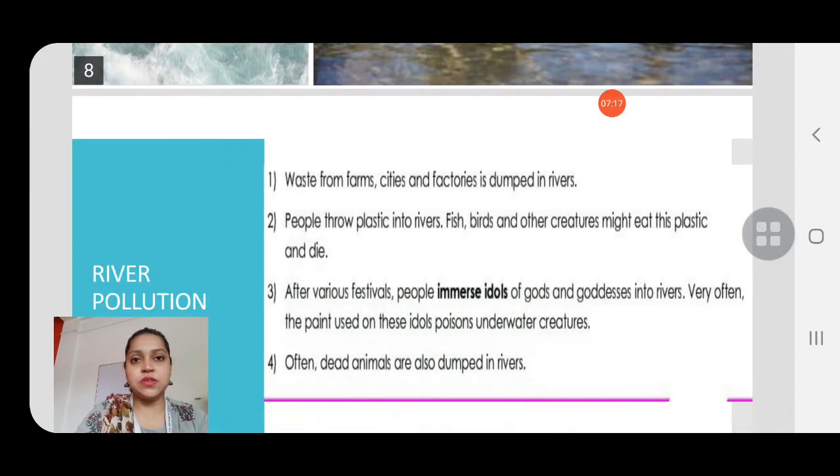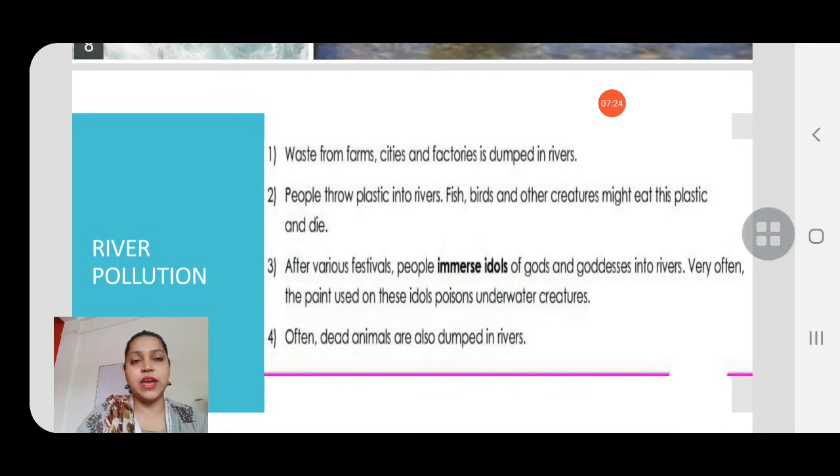So these are the uses of rivers. Then children, we come to our next topic, which is river pollution. You can see in the next page, that is the fourth page. After uses of rivers, you can see there is a topic, river pollution.